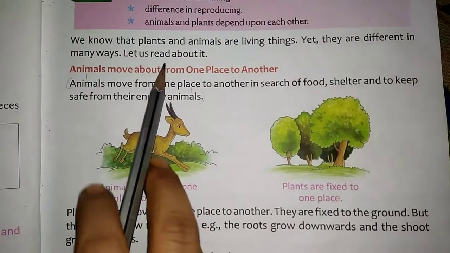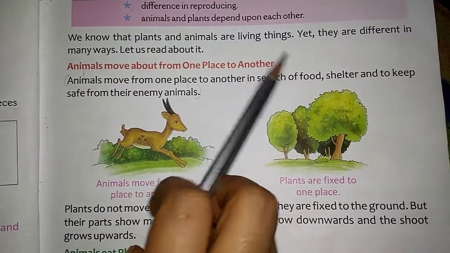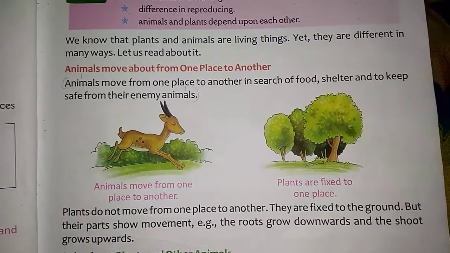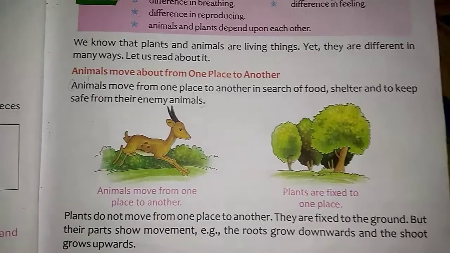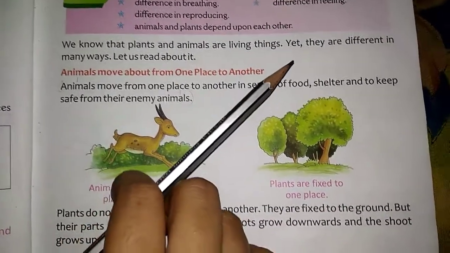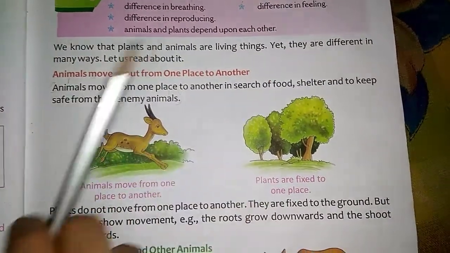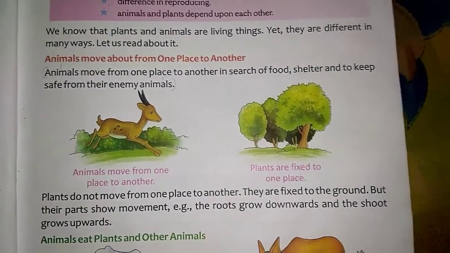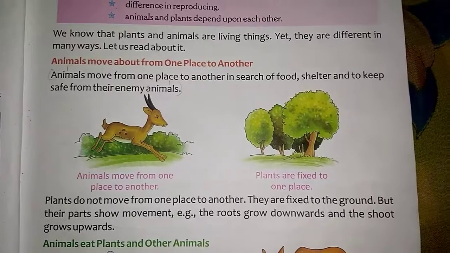We know that plants and animals are living things. All know that plants and animals are living things. They both are living things, children. And they are different in many ways.